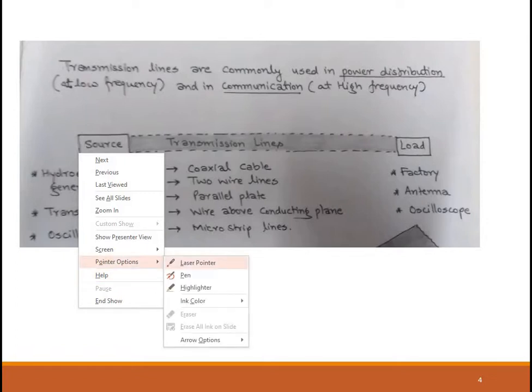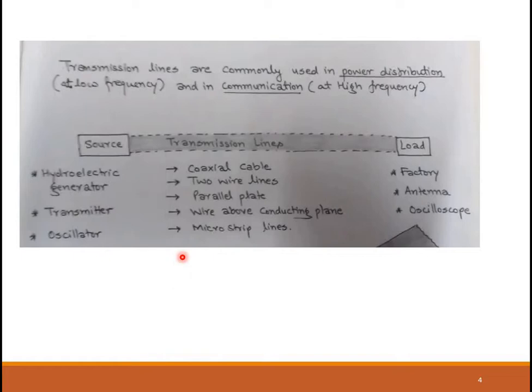That is how wave propagation happens in transmission lines. So the common sources that we can have could be a generator or a transmitter or an oscillator. From this, the wave propagation starts. At the load end, it could be a factory or it could be an antenna. If you're transmitting from a transmitter, there will be an antenna here to receive the wave. And if your source is an oscillator, there would be an oscilloscope where you can view the wave. In between, the medium that is used for propagation is a transmission line.